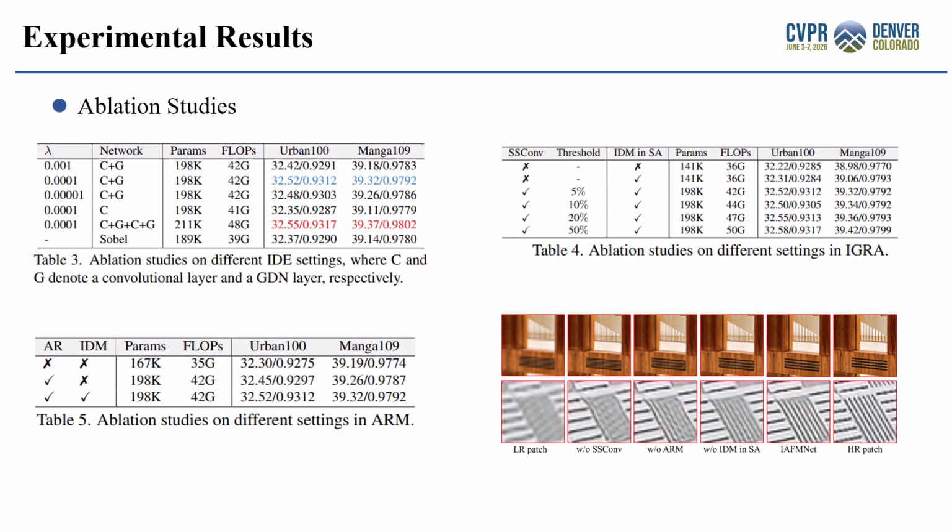We further conduct ablation studies to analyze the effectiveness of different components in our framework. First, replacing IDM with traditional edge-based guidance leads to noticeable performance degradation, demonstrating that IDM provides more reliable reconstruction difficulty estimation. Second, the proposed information-guided sparse convolution significantly improves reconstruction quality with only a small computational overhead. Third, introducing IDM-guided affine recalibration further enhances feature representation and improves reconstruction performance. Overall, these experiments verify the effectiveness of our information-aware feature modulation strategy.